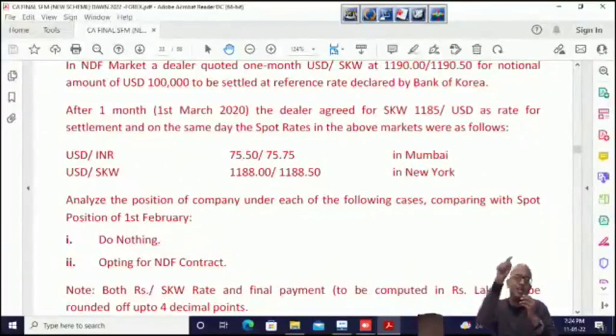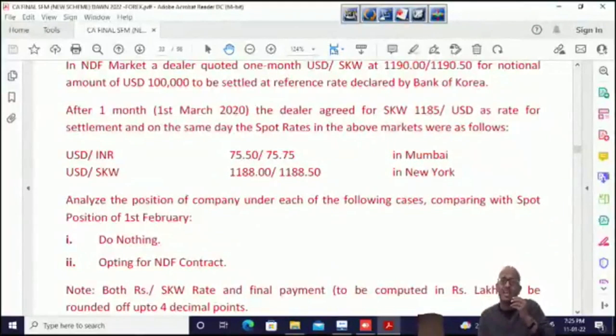Perfect. So initially it was 10 lakh dollars. Now it is 10 lakh 4,219. That means the gain is equal to $4219. The gain on the NDF is $4219. I said NDF is a forward contract where there is cash settlement in dollar terms. NDF is a forward contract where there is no physical settlement. There is cash settlement in dollar terms. So initially the 1190 million was at $10 lakh, and now at 1185 it is 10 lakh $4219. So 4219 is the gain.